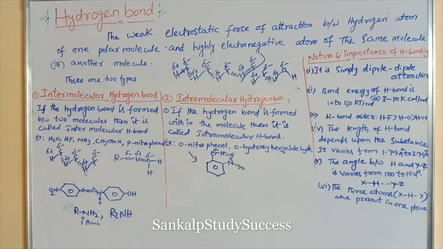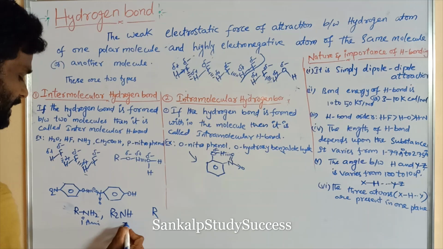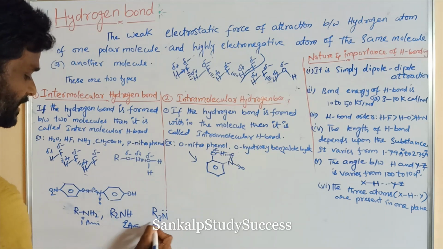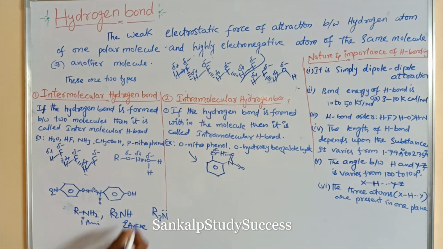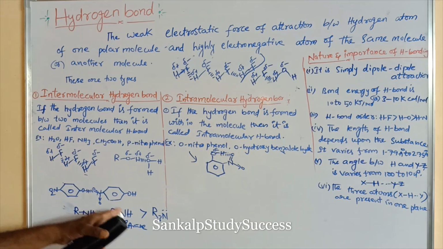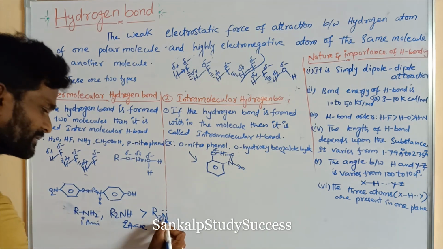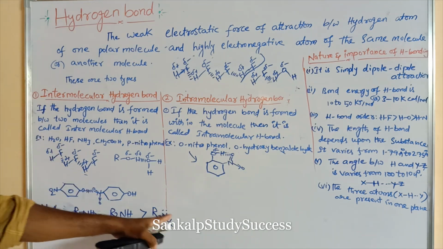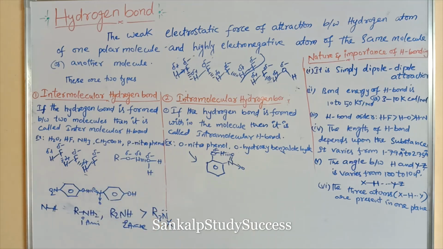R2NH also shows hydrogen bonds. But this is a secondary amine, and this is a tertiary amine. Tertiary amine cannot show hydrogen bond. So which can show hydrogen bond? Primary amine and secondary amine can show hydrogen bond, but tertiary amine cannot. These two contain a polar N-H bond, but hydrogen on nitrogen is absent in tertiary amine.